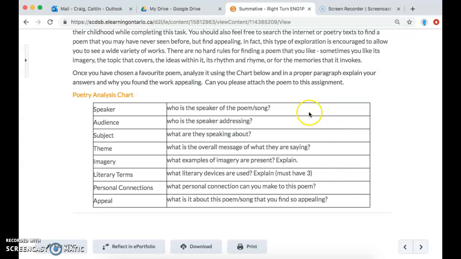When it comes to answering this, if you go back to the last lesson and look at the responses in the poetry analysis chart for the poem that was used as an example, it'll give you an idea of how to put things into full sentence form, if you're wondering how am I supposed to expand on this?